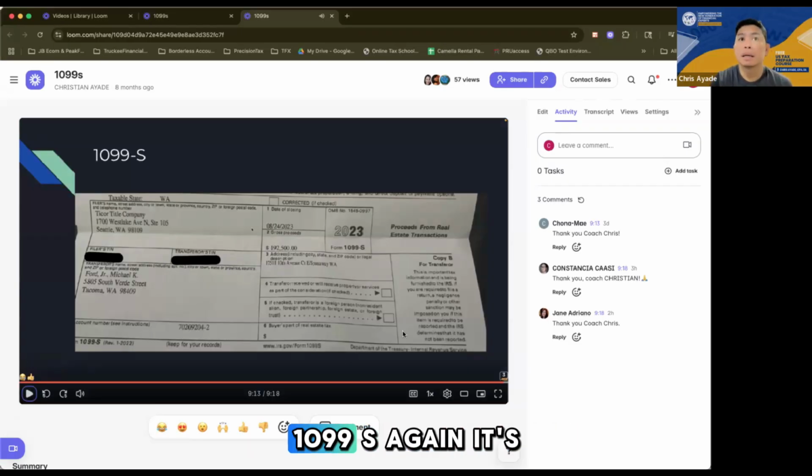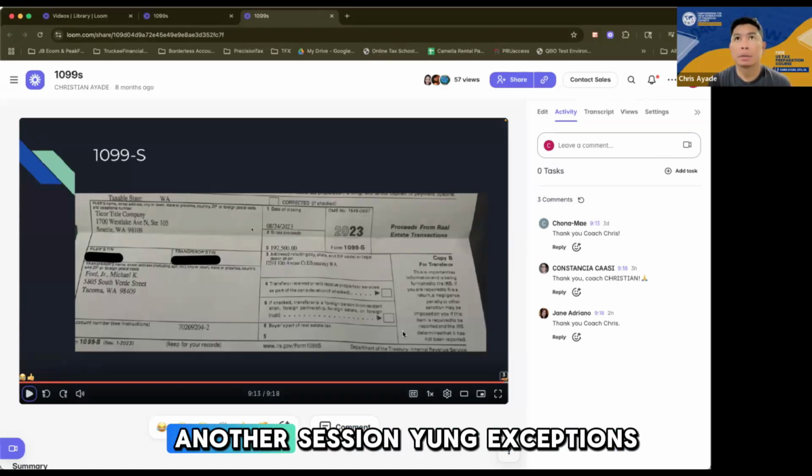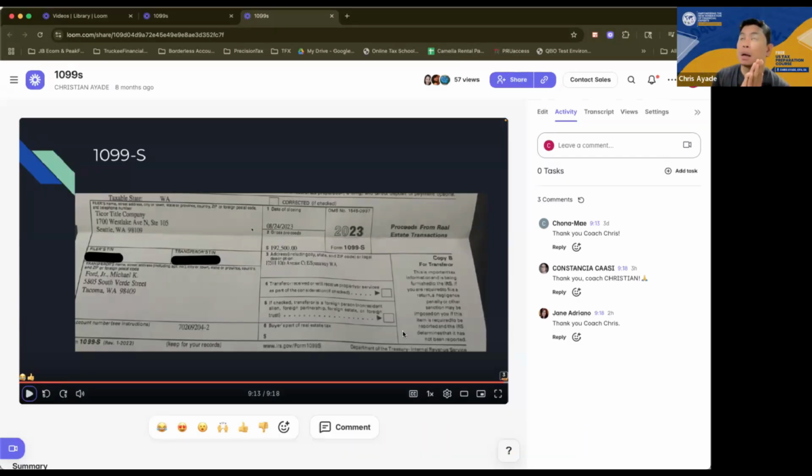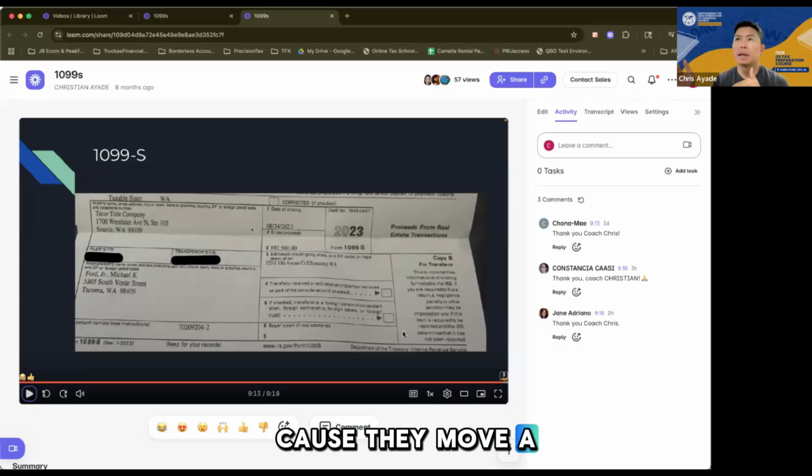All right, 1099-S, again, it's a document when the client sells a real property, usually a house, right? We'll probably cover in another session the exceptions when it's a primary house that was sold, because this is also a tax strategy, guys. It happens a lot in the US because they move a lot, right?